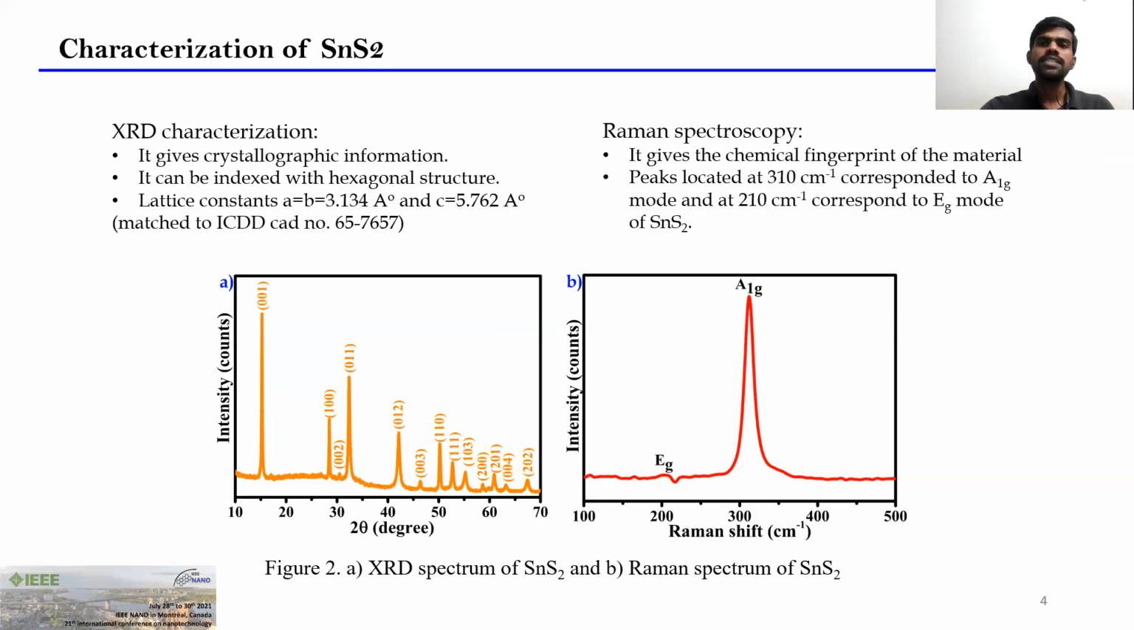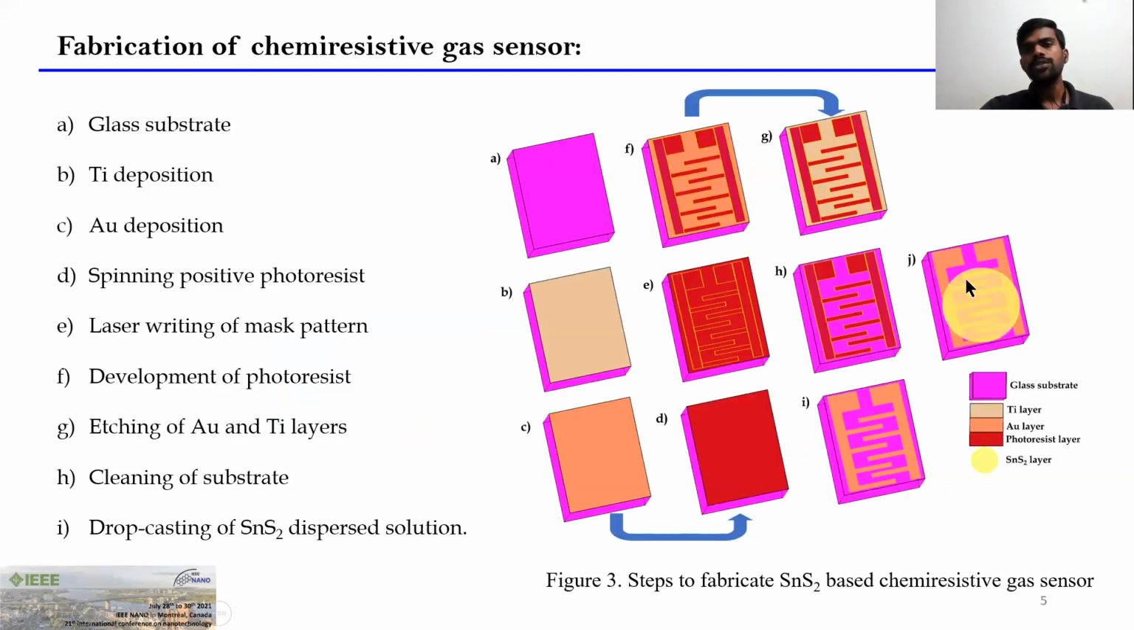Now, after synthesizing and characterizing this tin disulfide, we fabricated the chemiresistive gas sensor. Prior to fabricating the chemiresistive gas sensor, first we patterned a gold interdigitated electrode pattern on a glass substrate. Initially, we took a glass substrate and cleaned it with piranha solution and DI water. Then we deposited a 20 nanometer titanium layer using an electron beam evaporator.